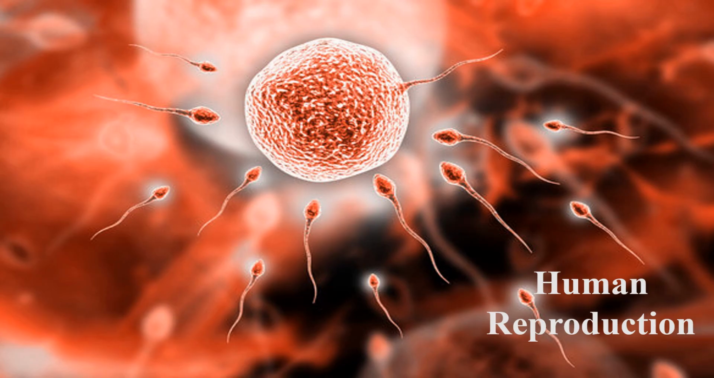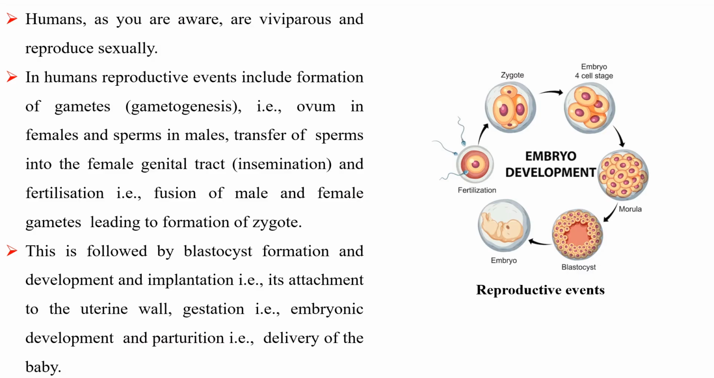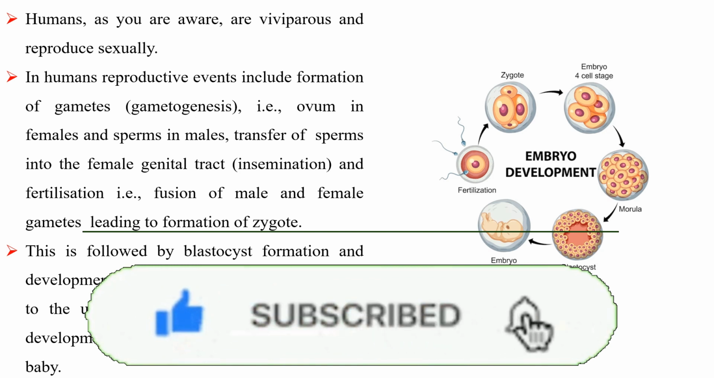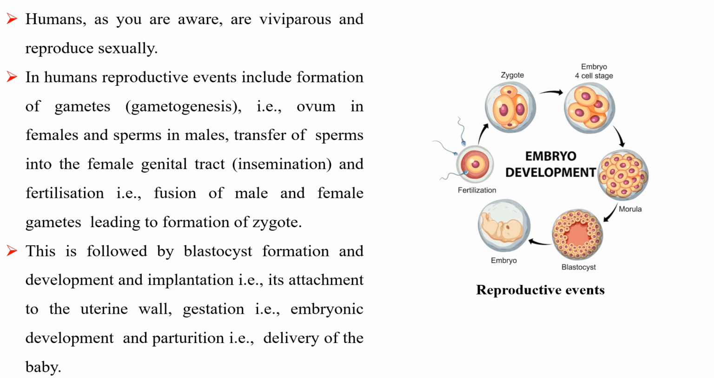Human reproduction. Humans, as you are aware, are viviparous and reproduce sexually. In humans, reproductive events include formation of gametes, that is ovum in females and sperms in males, transfer of sperms into the female genital tract, and fertilization, that is fusion of male and female gametes leading to formation of zygote. This is followed by blastocyst formation and development and implantation, that is its attachment to the uterine wall, gestation, that is embryonic development, and parturition, that is delivery of the baby.